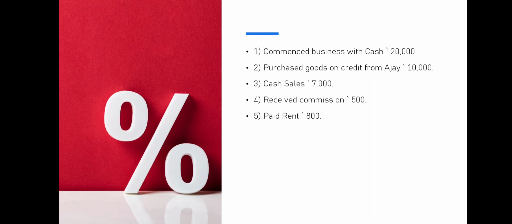Okay, so commenced business with cash rupees 20,000. Commenced in the sense I am starting my business. Okay, my newly established business. Second transaction is purchased goods on credit from Ajay. Third one is cash sales, received commission, and then last is paid rent.